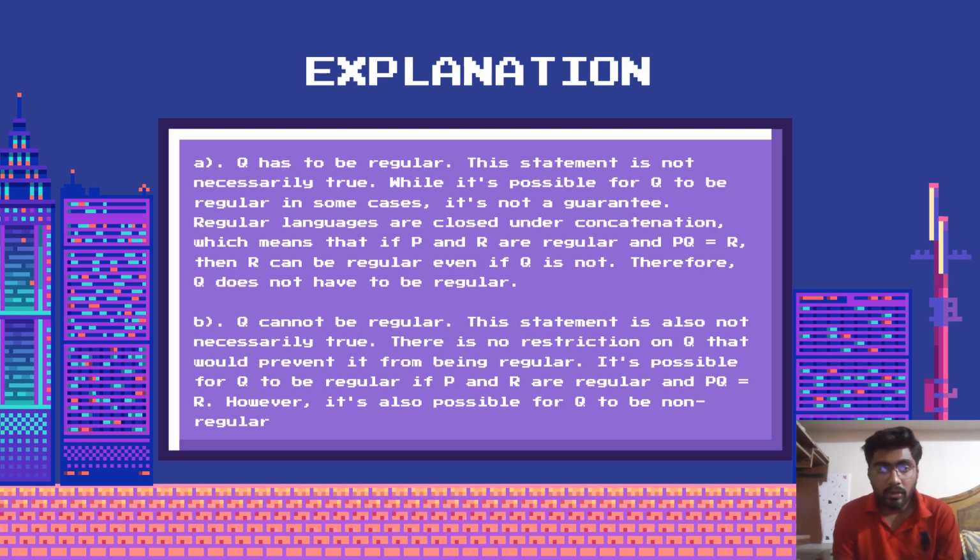Option B, Q cannot be regular. This statement is also not necessarily true. There is no restriction on Q that would prevent it from being regular. It's possible for Q to be regular if P and R are regular and PQ equals R. However, it's also possible for Q to be non-regular.